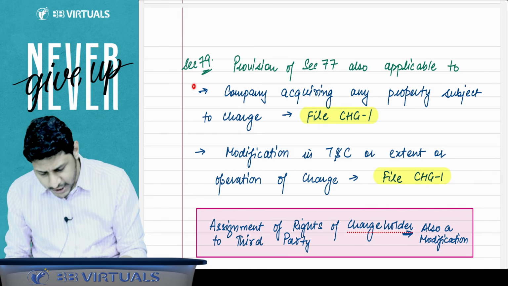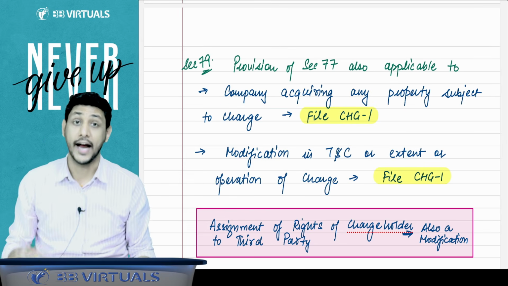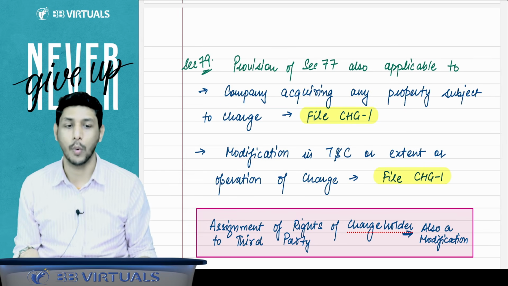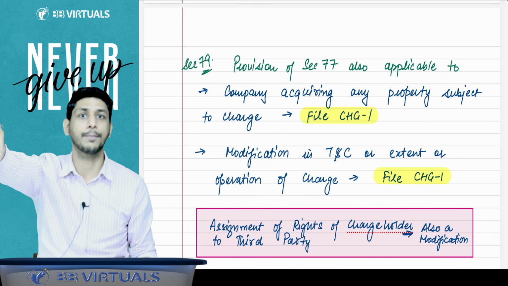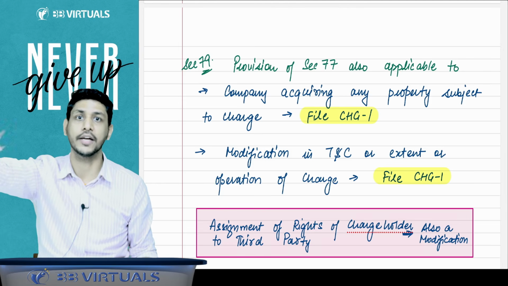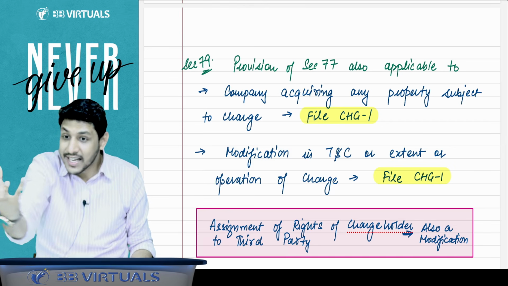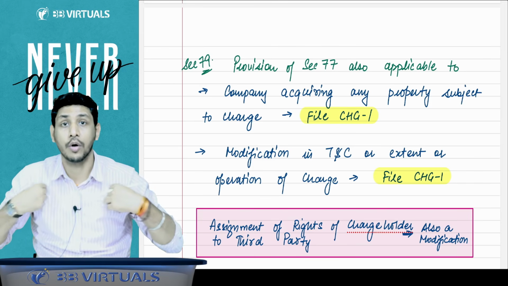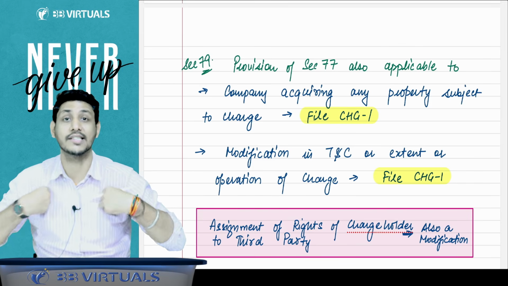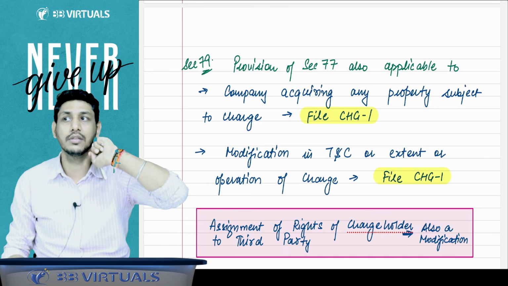There is one more case, very important, and the institute has asked a question on this point also. If a company is acquiring any property subject to charge, which means that is the property, and on that property a charge is already created, and now this company has purchased that asset from that company, so now the new borrower is this company. This company again files a CHG1 to the ROC.